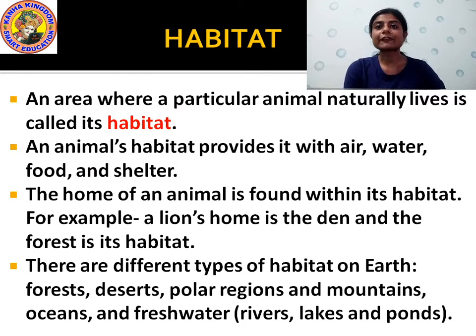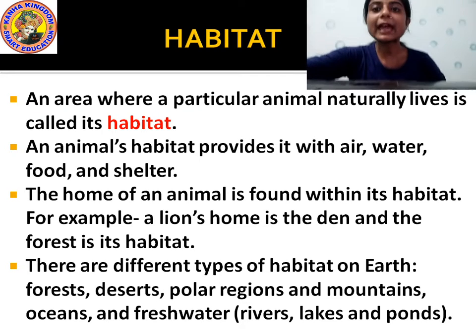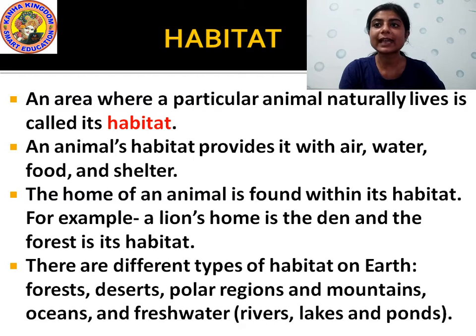See, there are different types of habitat on earth. There are different types of habitat where different types of animals live. For example, forest, desert, polar region and mountain. Then oceans and fresh water. Fresh water like lakes, ponds and rivers. These fresh waters are the habitat of some aquatic animals which live inside the water, like river, pond, then lakes. These are called the freshwater habitat. So according to the environment, there are different types of habitat where different types of animals live.